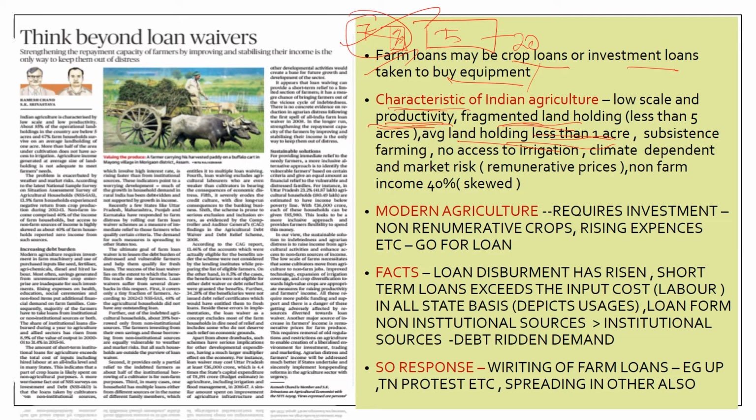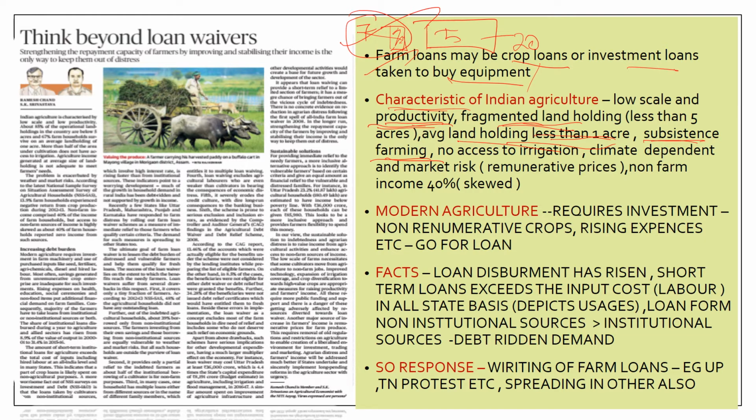And one of the characteristics is also subsistence agriculture. Subsistence agriculture means where the farm produce is for the family needs. That is, Indian agriculture is a subsistence form of agriculture, meaning the production from the agriculture field is only for the family needs. And the next stage of subsistence agriculture is intensive subsistence.